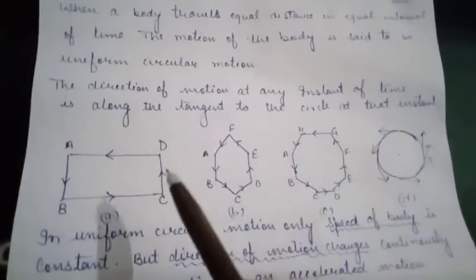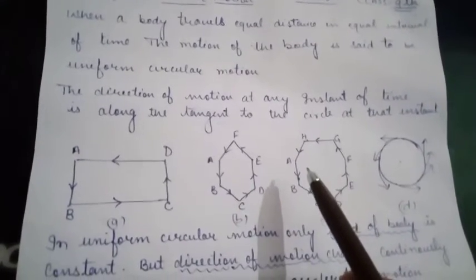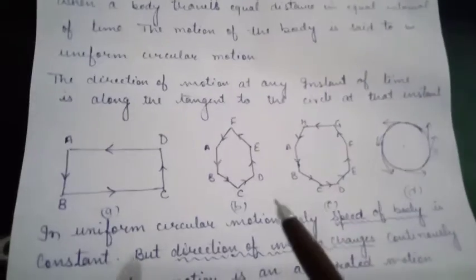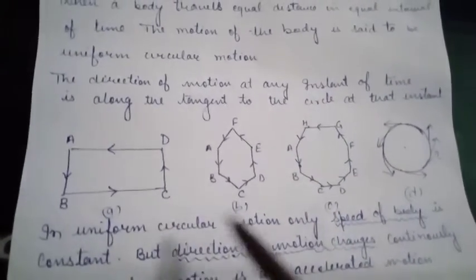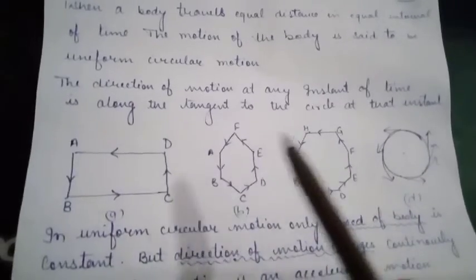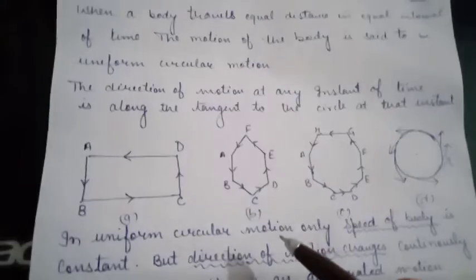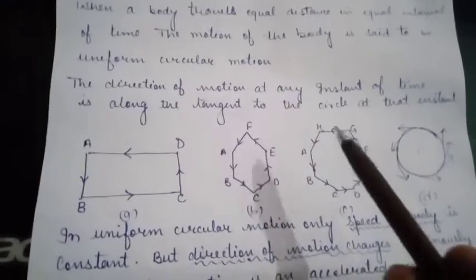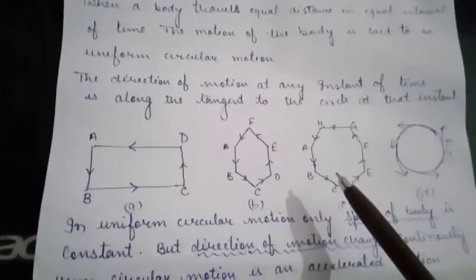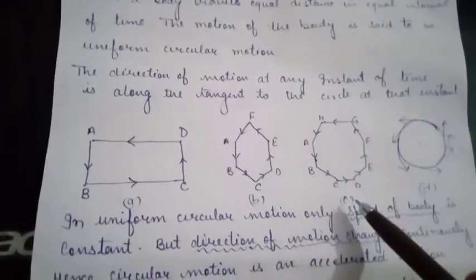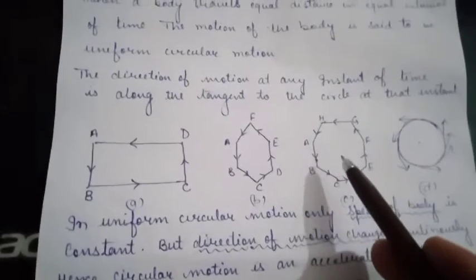Now from these three figures we can observe that the direction is changing again and again. If the number of sides increases, the athlete has to take more turns.